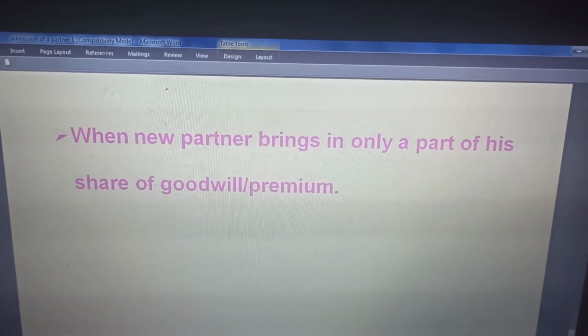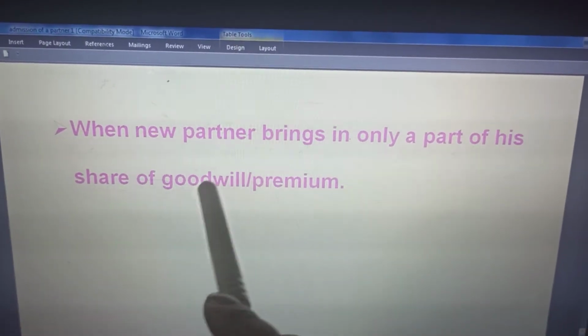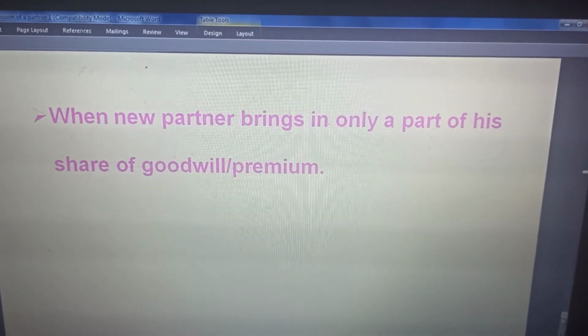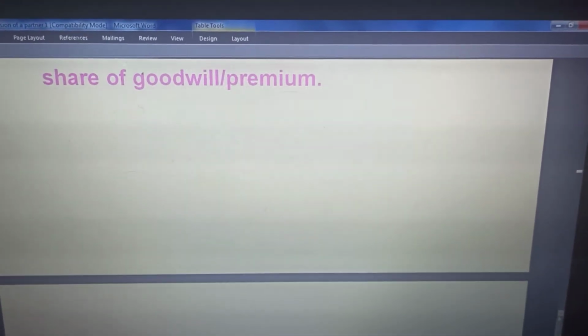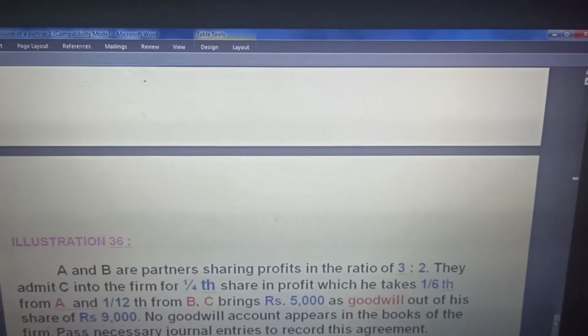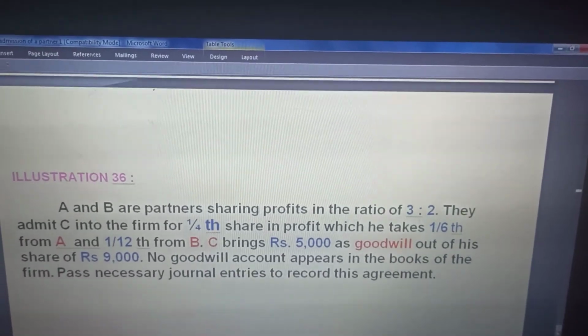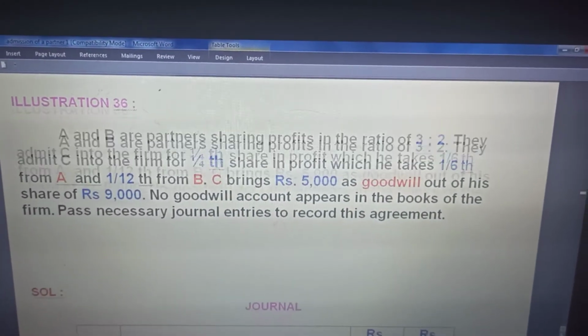Next is when the new partner brings only a part of his share of goodwill in cash. Only a part of the share is brought in cash, that is premium. Doesn't matter. We will discuss both the things. What he brings in cash, that is premium for goodwill brought in cash. What he does not bring in cash, that will be debited as new partner to old partners.